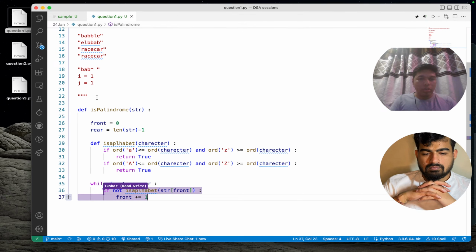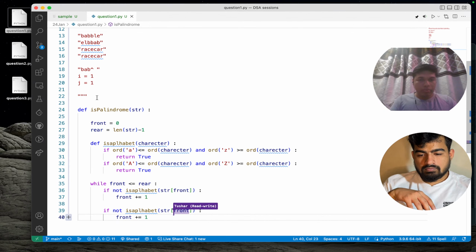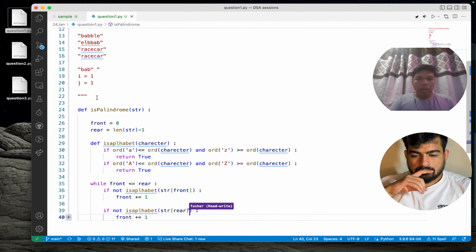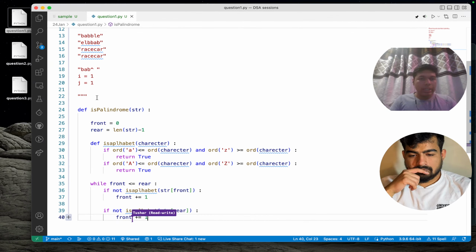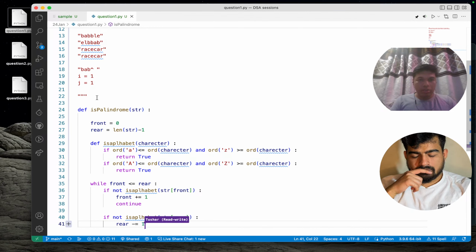Similarly, we check it for the rear also, and we want to decrease it, rear minus equals 1. In both cases, we want to skip the conditions, so we write continue, and the code below will not get executed.